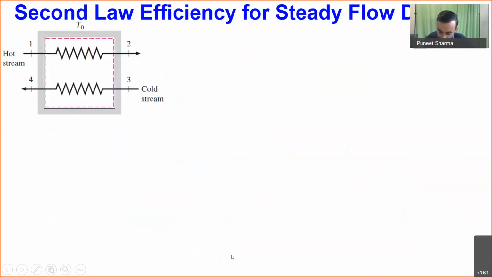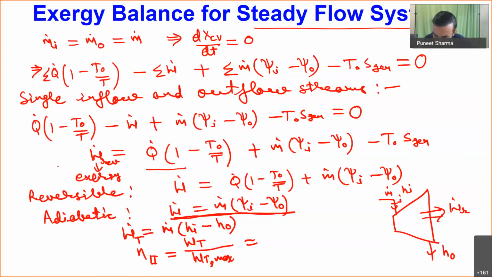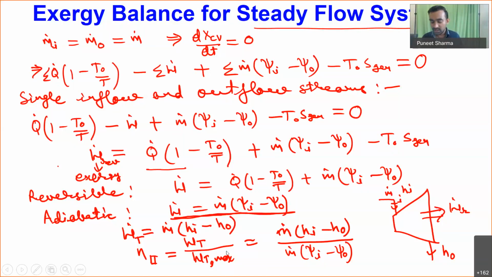Okay, so here you can see the actual amount of work we are getting from the turbine is m dot times hi minus ho. That is the work done we get from the turbine, but the exergy associated with the turbine is m dot times psi i minus psi o. So this is how we can estimate the performance of the turbine: m dot into psi i minus psi o is the exergy we have supplied, that is the maximum potential up to which the turbine can produce work.